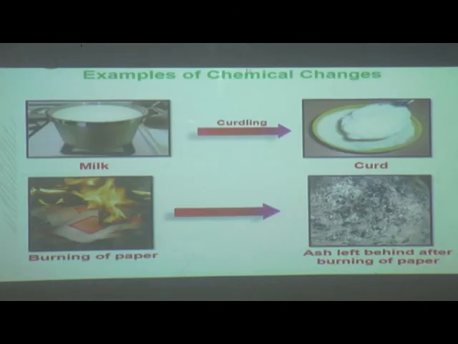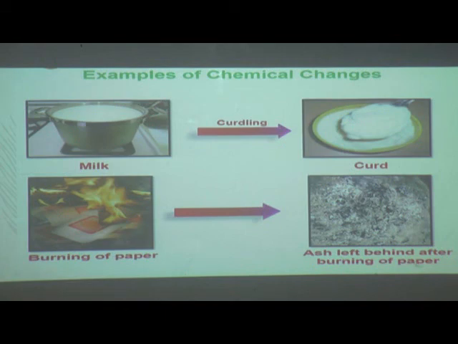Example of chemical change, you can see here, milk is converted into curd. So this is a chemical change in which we got a new substance. The next example, burning of paper. When paper is burnt, we get ash.